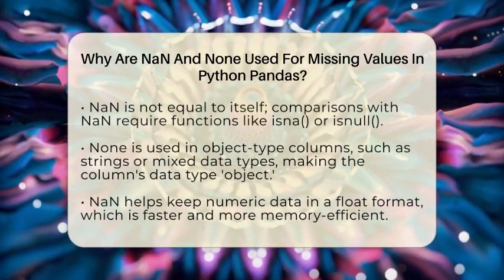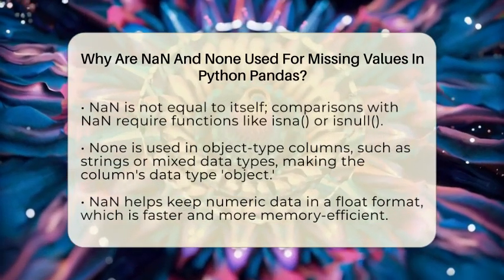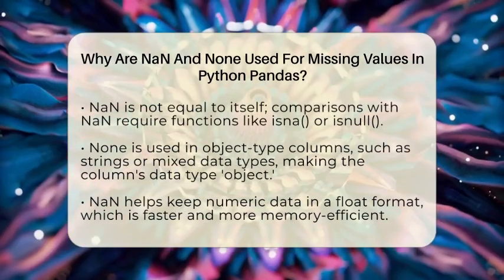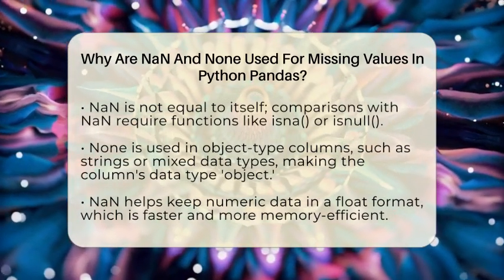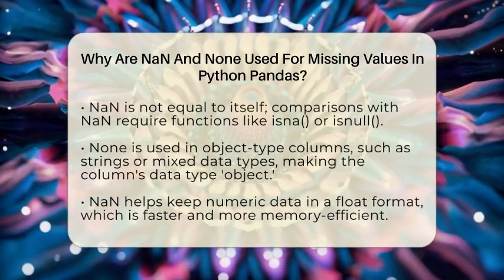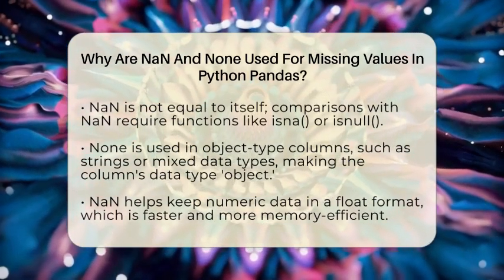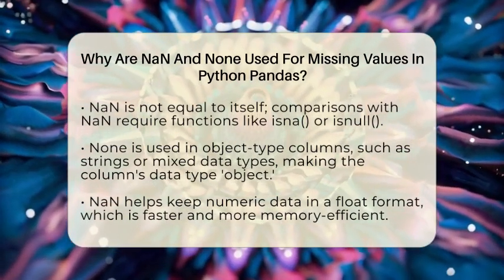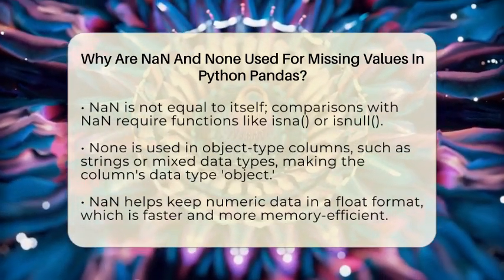But here's a key point. NaN is not equal to anything, not even itself. So if you compare NaN with another NaN using the equals sign, it will return False. To find NaN values, Pandas provides functions like isna or isnull, which are designed to detect these special values properly.